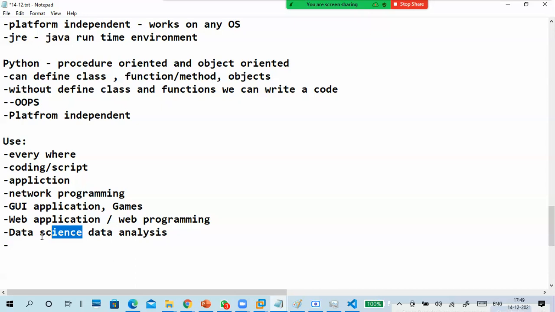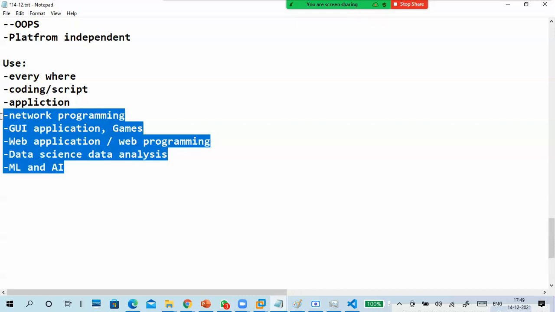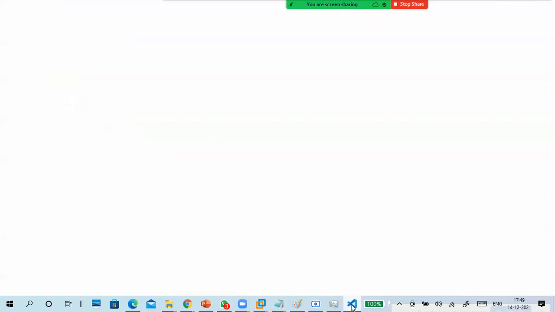If you want to go for data science, data analysis, Python is compulsory. Machine learning and artificial intelligence, compulsory. You should do it. Python is for everything. For programmers and non-programmers, for both, Python is necessary.